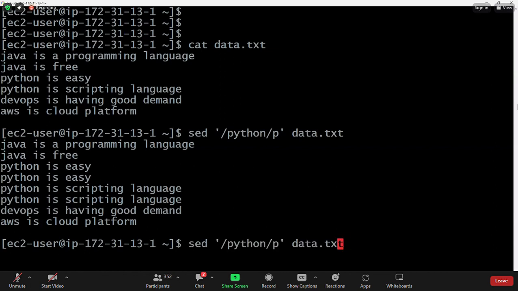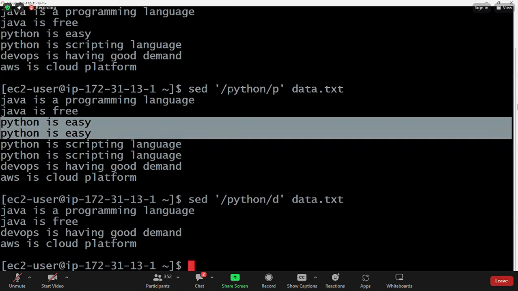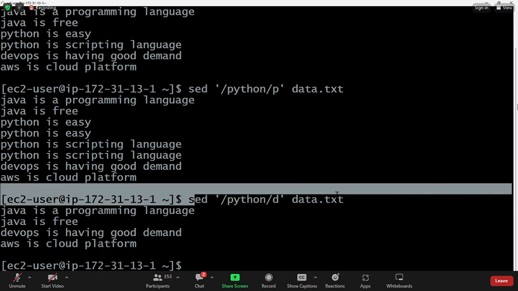Let me do this. /python/d means this is used to delete the lines which contain a Python keyword, but printing, it is printing 2 times lines. I need to check it once. /python/p should print all the lines which contain Python keyword, but actually it is duplicating.